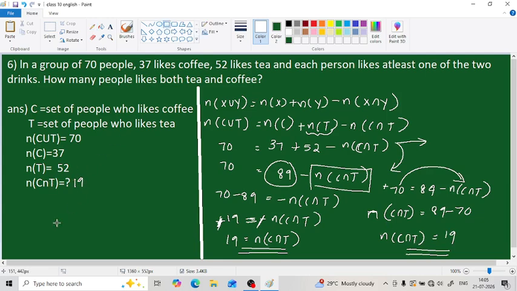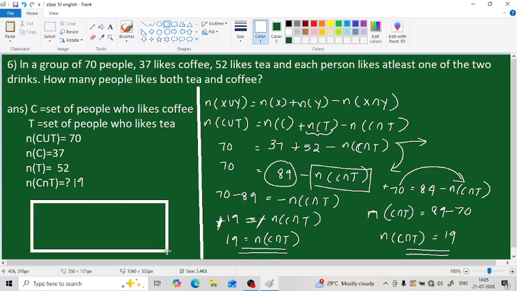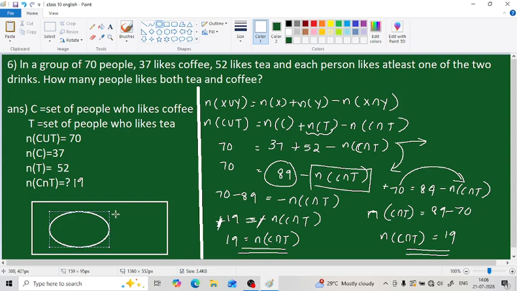Then how can we show it? By drawing a Venn diagram. This is our Venn diagram. We need two circles, one for tea and the other for coffee. This is our universal set, this is our coffee set and this is our tea set. In total there are 70, and C contains 37 people. So this whole C contains 37 and this whole T contains 52, and this common side contains 19. This is the question part.